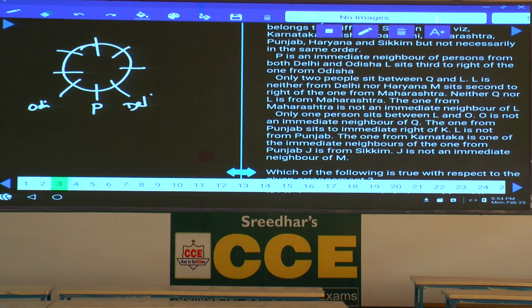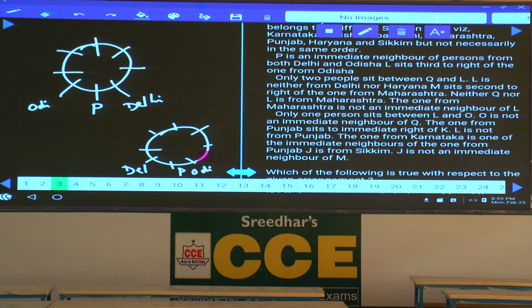Now, this is one possibility. The second possibility is 1, 2, 3, 4, 5, 6, 7, 8. P is here. Now, the person from Delhi is to the left hand side of P, and the person from Odisha is to the right hand side of this P. Then,